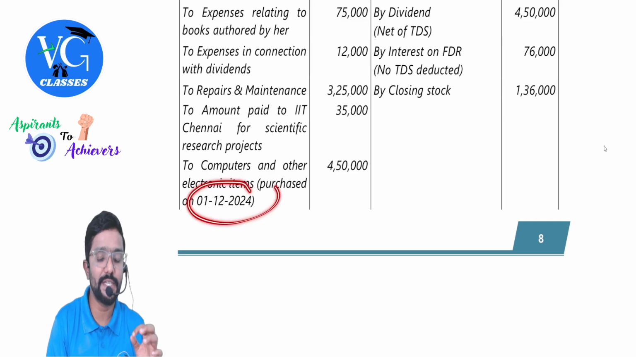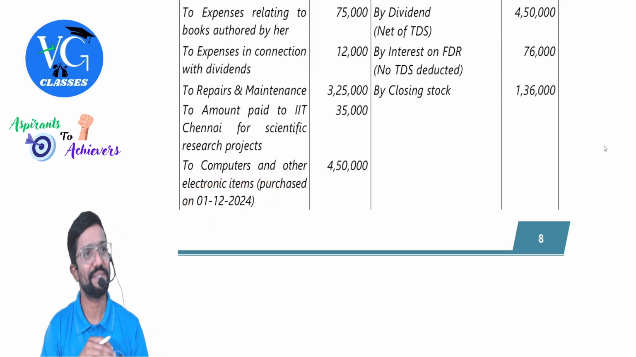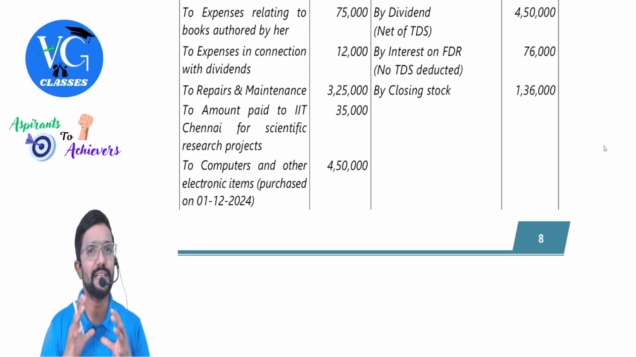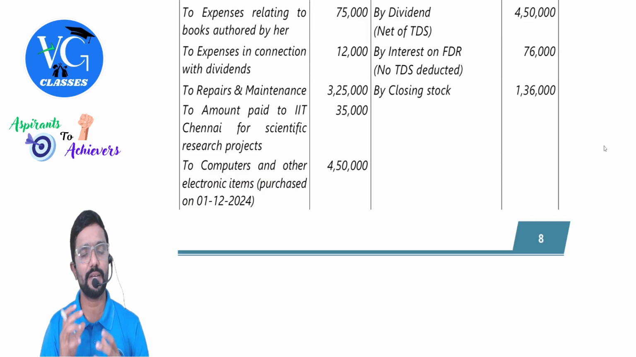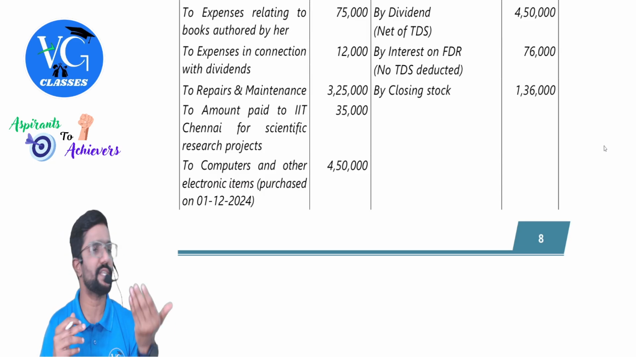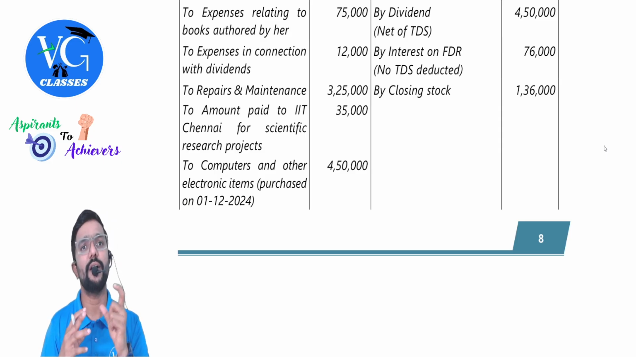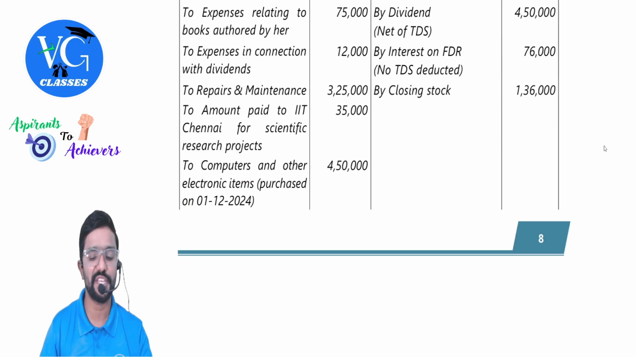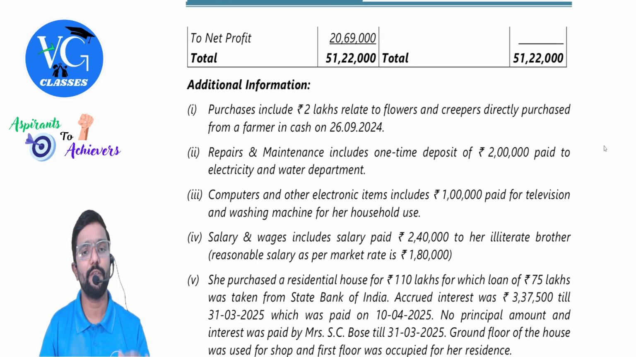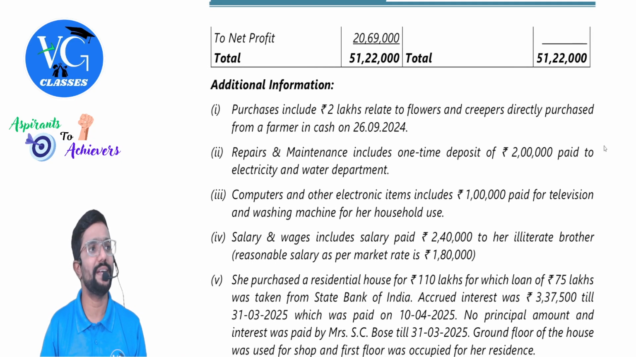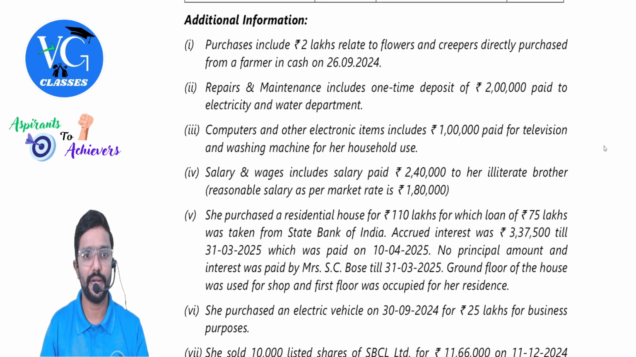Okay, and purchased on 1st December, less than 180 days. Guys, whenever asset is purchased newly during the year, first observe the date. Check whether it is less than 180 days or more than 180 days. More than 180 days, full depreciation. Less than 180 days, then 50% of whatever is the depreciation rate. Net profit is 20,69,000, which we will take as a base. Then additional information.